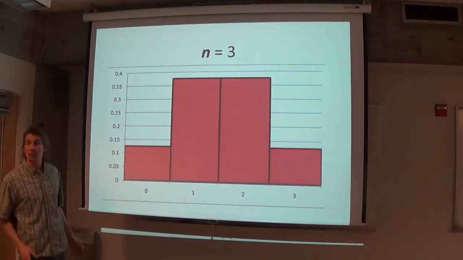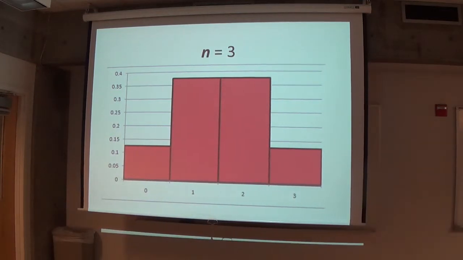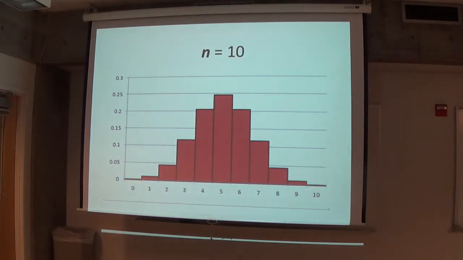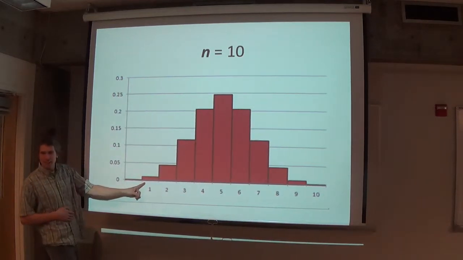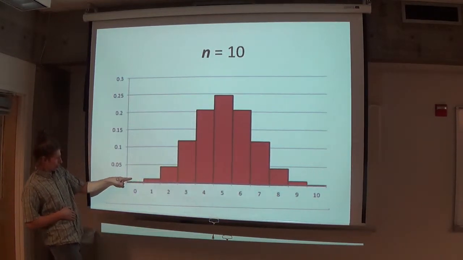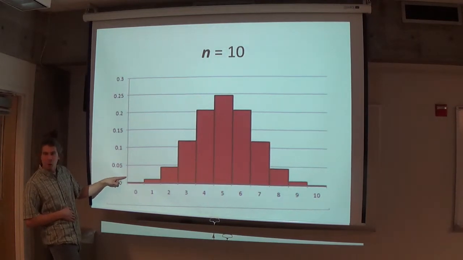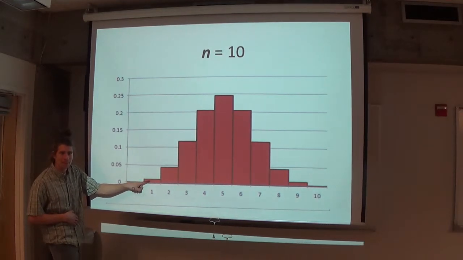This would be if I watched Max put his shoes on 3 times instead of 10. Okay? If I watched him put his shoes on 5 times, it would look like that. If I watched him put his shoes on 10 times, which I did actually, it would look like that. Now, remember how many times he got his shoes correct? Once out of 10. That's over here. What's the chance of that happening? Pretty small. Less than 2% it looks like, yeah? Around 1%. So since there's only a 1% chance of it happening, did we think he was guessing?